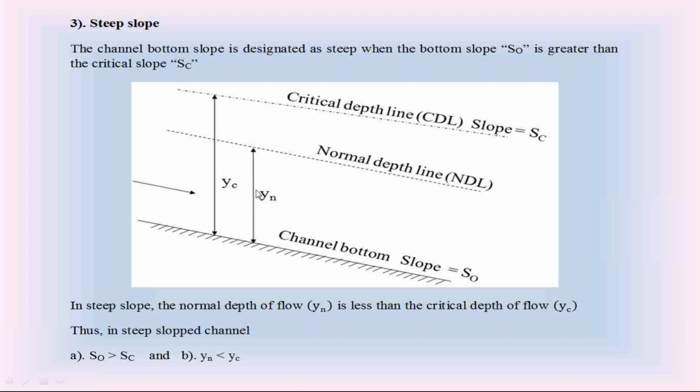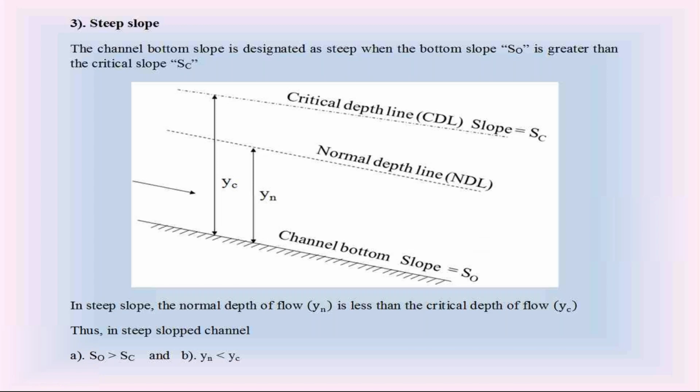We know that when the depth of flow is less than the critical depth, we call the flow in the channel supercritical flow. So at steep slope, at normal depth, the flow in the channel is supercritical flow, whereas in mild slope, at normal depth, the flow is subcritical flow.